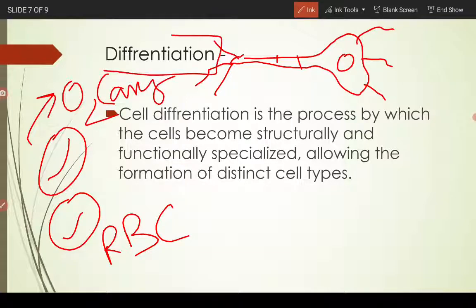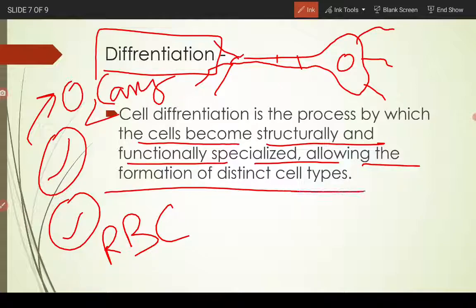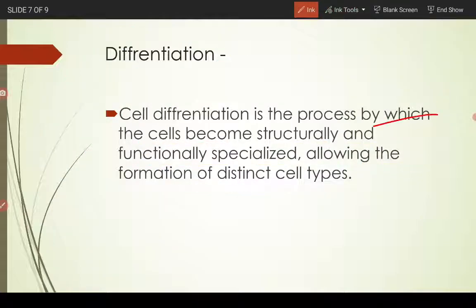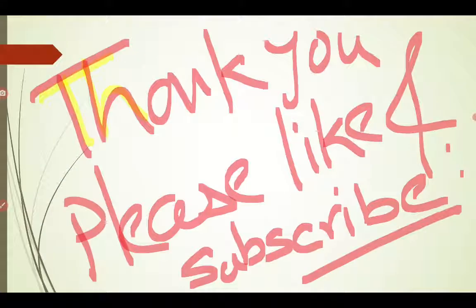So this is differentiation, where the cells become structurally and functionally specialized, allowing the formation of distinct cell types. So that's differentiation.